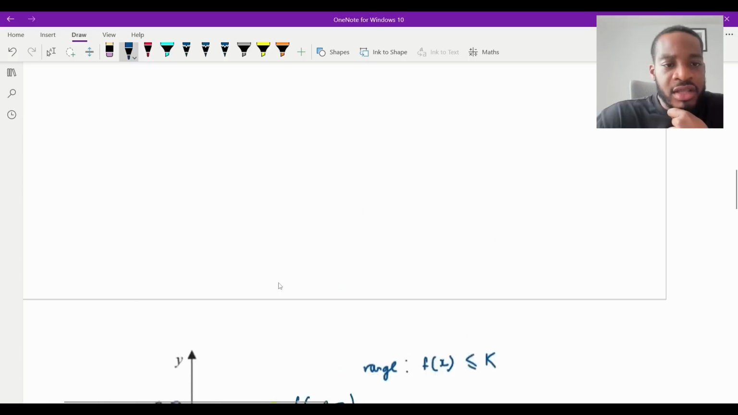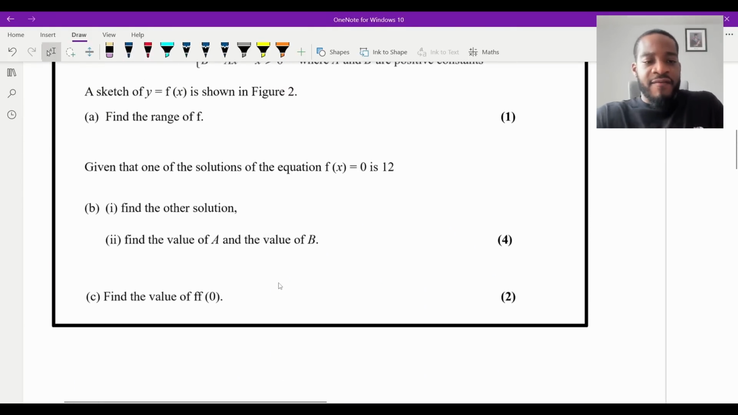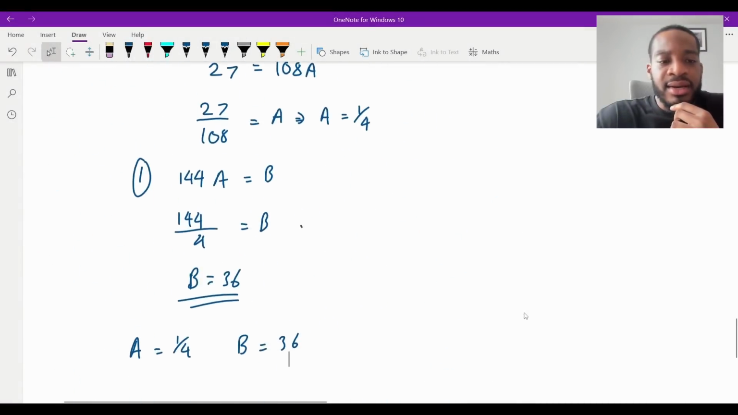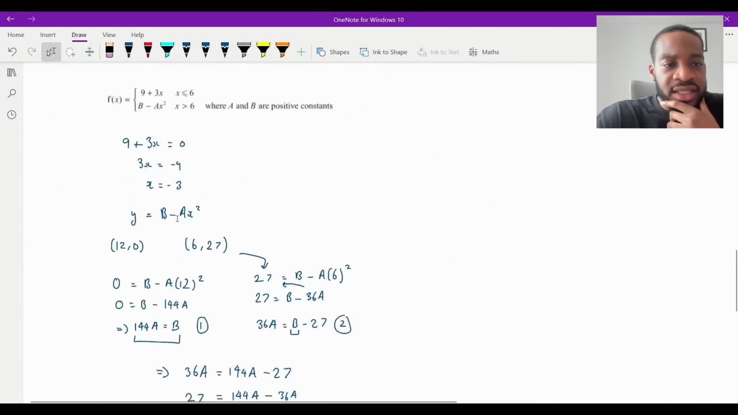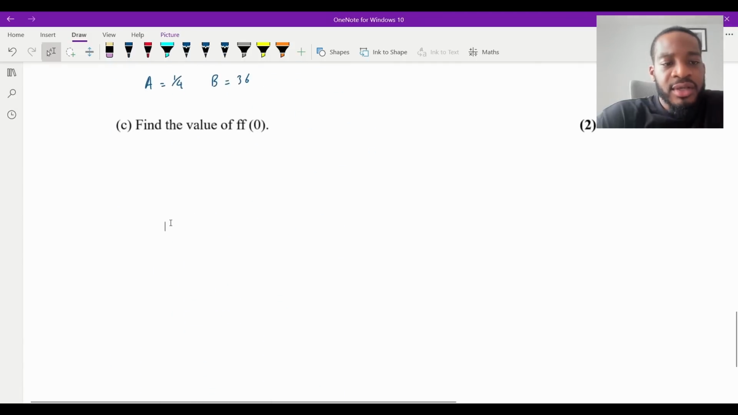Now the last part, there was one more part to this question, wasn't there? Yeah, it was right here. We need to find the value of f of 0. And it's only 2 marks, so it's probably not that bad. Let's do this one. Now, what was the function again? Let's get the function because that's what it's defined for. And we also know what A and B are, so I might as well put that in there.